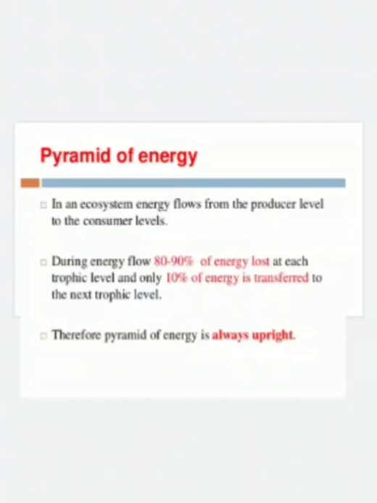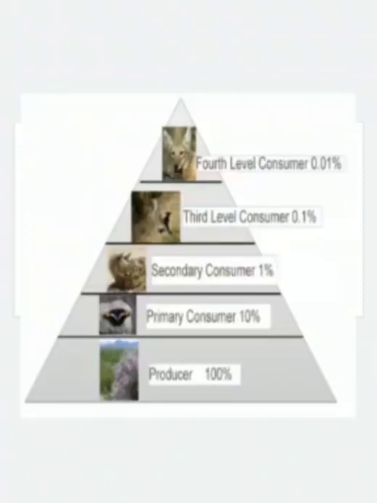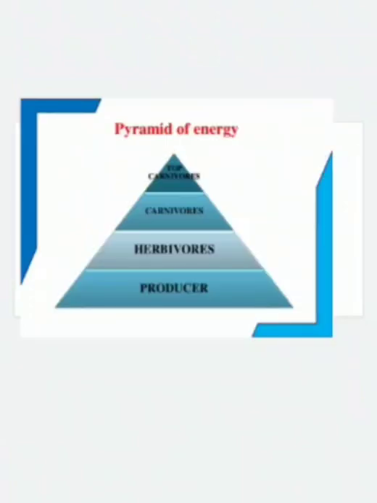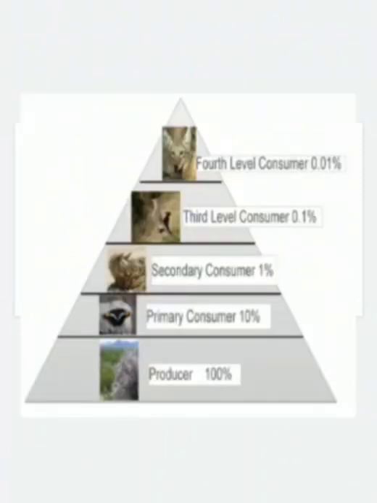So in any ecosystem, the pyramid of energy is an upright pyramid. From the producers to top carnivores, the energy gradually decreases, so that the pyramid of energy in any ecosystem is an upright pyramid. So from the producers to top carnivores or fourth level consumers, the energy is gradually decreasing.